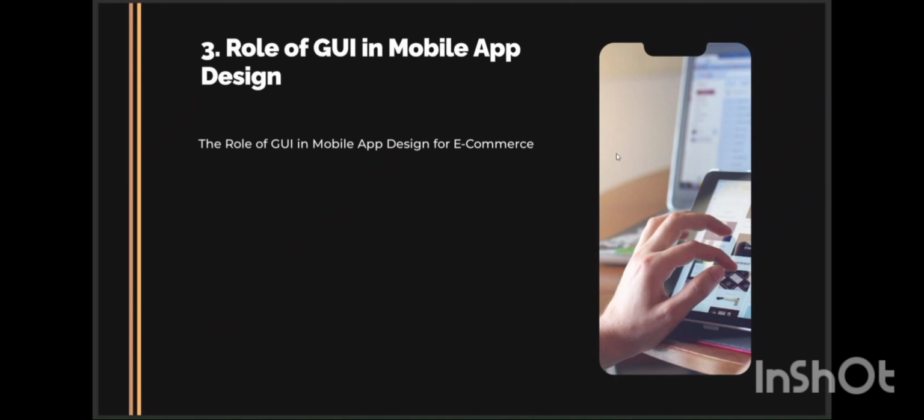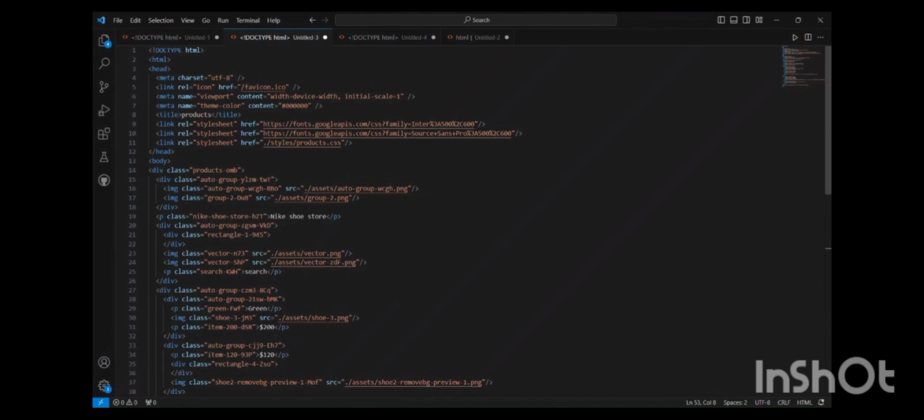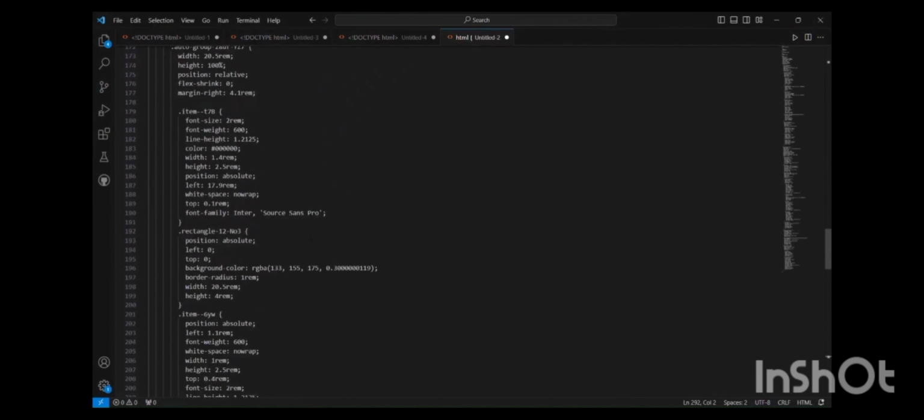Here is the mobile app design. This is the code for the e-commerce mobile design using a GUI application. This is the product HTML code, and this is the user HTML code, and this one is the design.